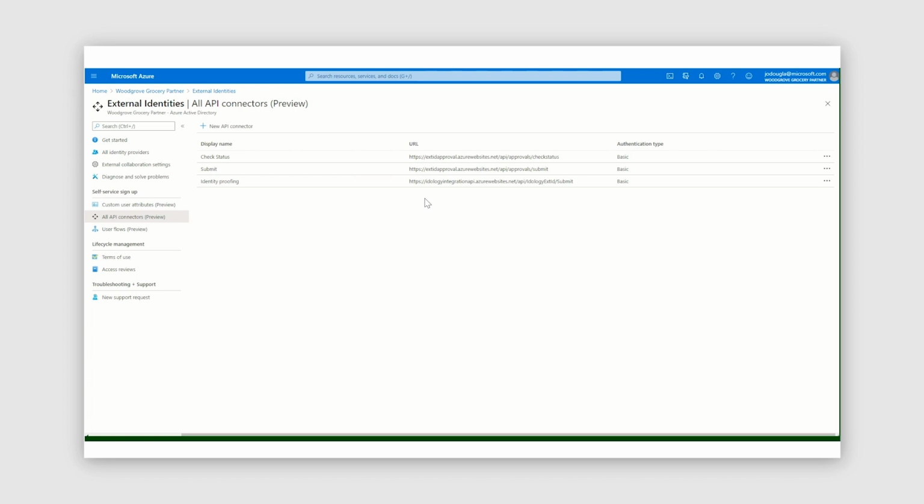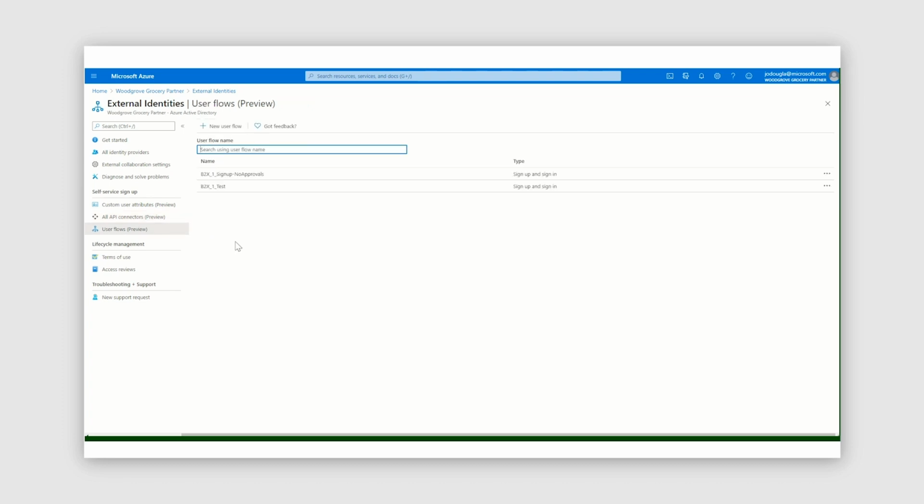This allows us to modify the sign-up process and send information out to that API endpoint so that we can run some process, in this case, identity proofing, to determine if the user should be able to move forward in the sign-up process. You can also see here that we've got API connectors for external approval systems as well. So there are many use cases that you can use with API connectors in modifying the sign-up flow in self-service sign-up.